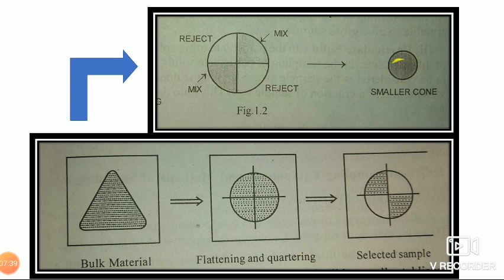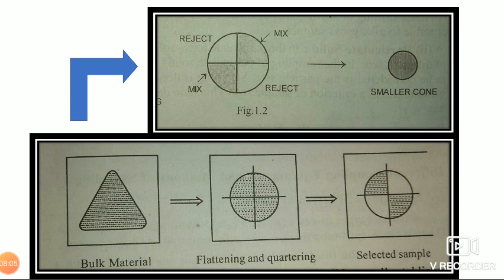This small cone we again make into a cone, then again press from the top of that cone with the help of a broad shovel, and again draw the perpendicular lines. Then the two opposite parts will be rejected and the two opposite parts will be selected, and that we are going to keep as the analysis sample.